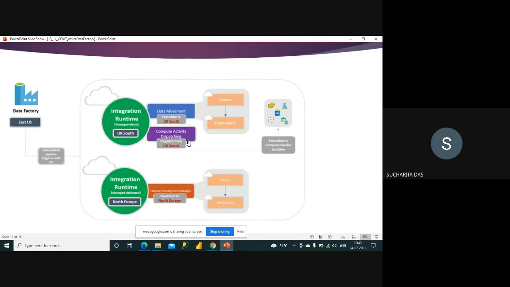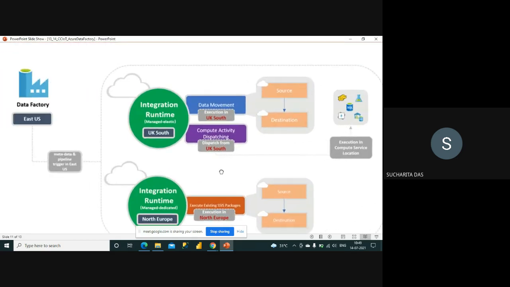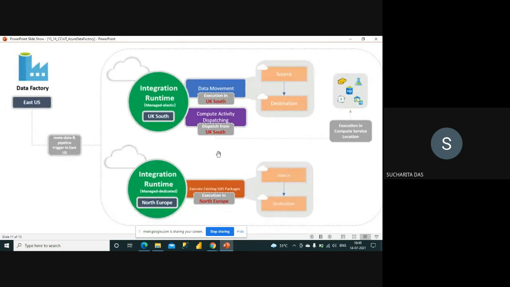Now this document, again, I have taken from the Microsoft website only. So you can see how it is working. This is the data factory created in East US location, and you can see here that this integration runtime is in UK South, and this another integration runtime is in North Europe. So they are accessing data in two different locations, and you can use this data factory to work on that data.